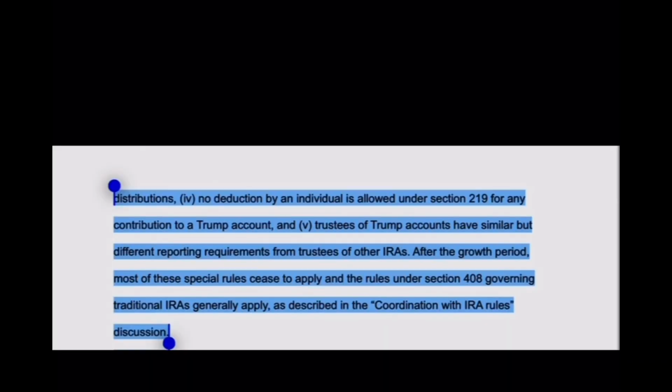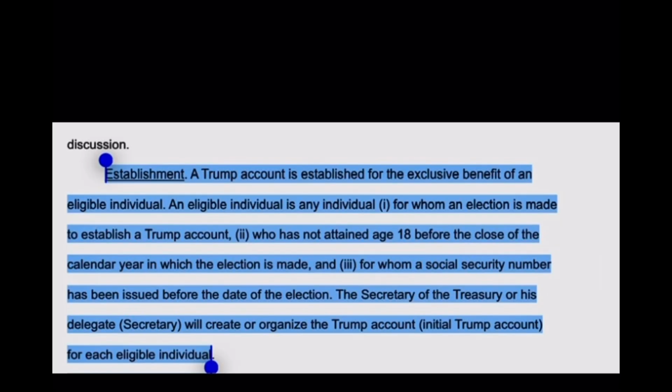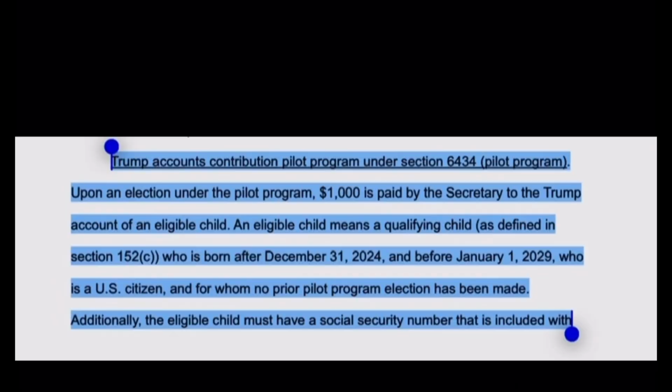After the growth period, most of these special rules will not apply, and the rules governing traditional IRA accounts will apply. The Secretary of the Treasury or his delegate will create or organize the Trump account, the initial account for each eligible individual. Upon an election under the pilot program, $1,000 is paid by the secretary to the Trump account for an eligible child.